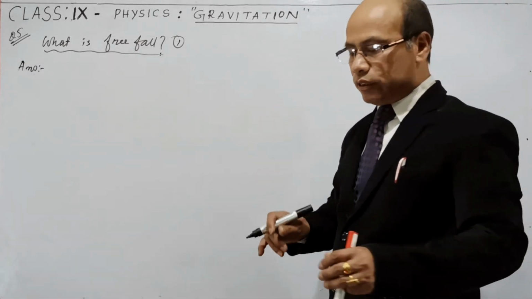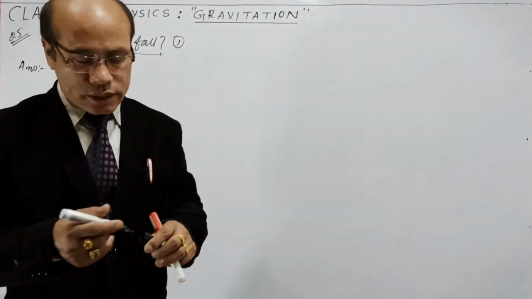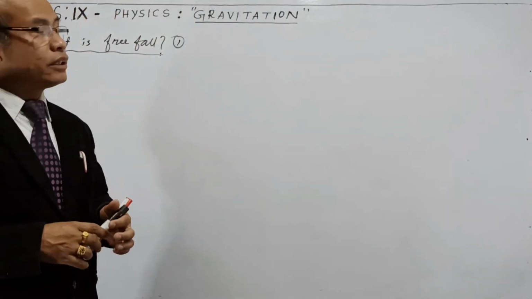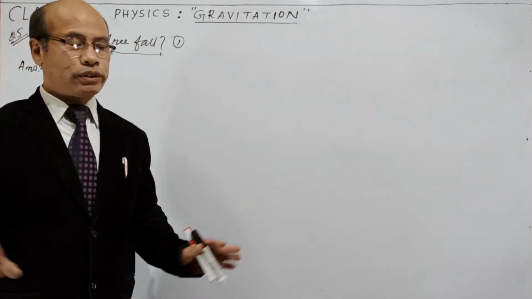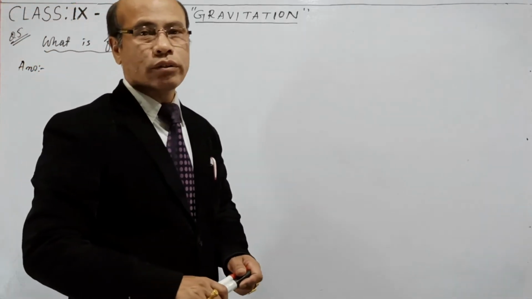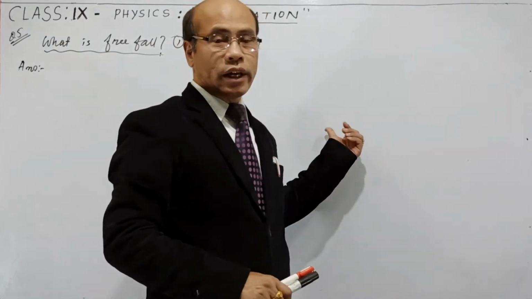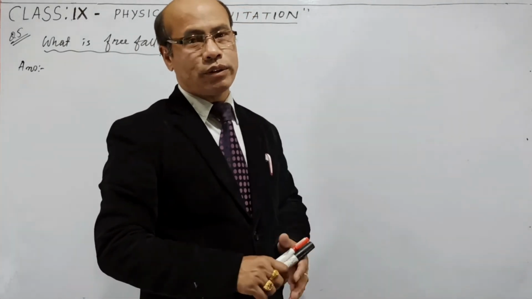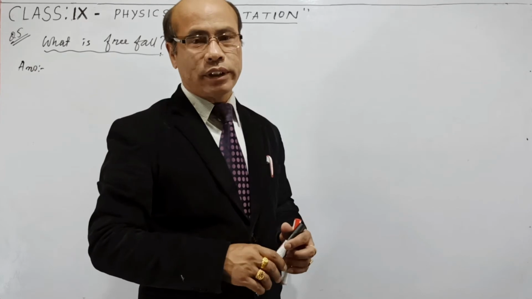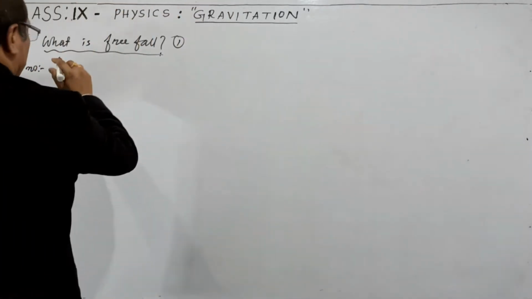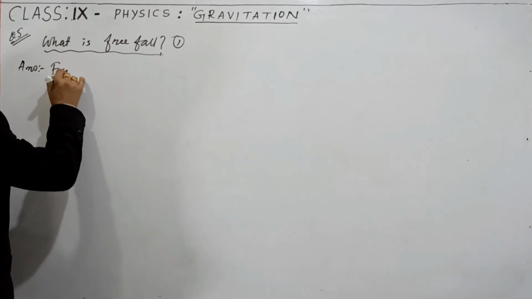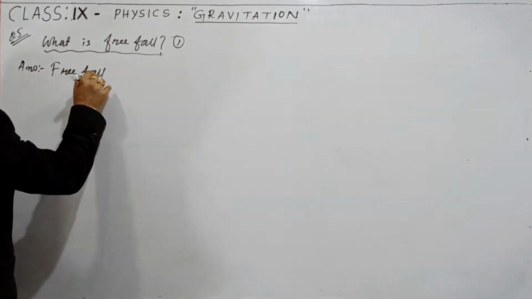That means free fall is nothing but the falling of an object under the gravitational force alone. No other force is allowed to play a role during the time of falling of that object. Only the gravitational force of attraction is allowed to play a role. So you can write like this: free fall.